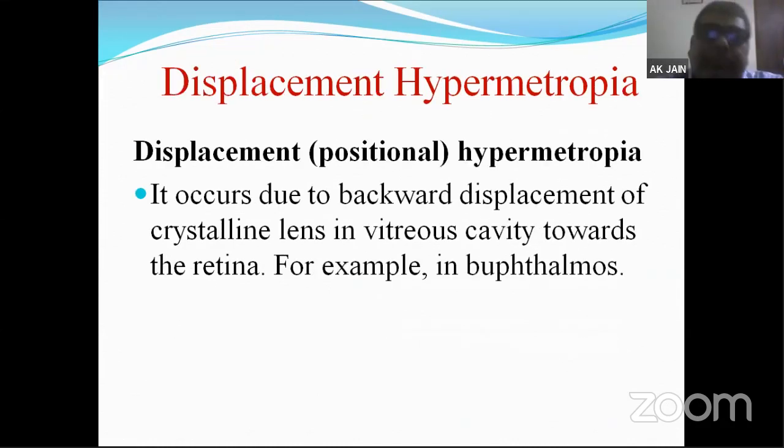Now, what is displacement hypermetropia? It is the fourth type, based on the classification of etiology. Displacement, as the name says, is positional. It is when there is a change in the position of the crystalline lens, and the position should change in the backward direction. Once the crystalline lens moves towards the retina or towards the vitreous cavity, there will be hypermetropia. On the contrary, when the lens moves towards the cornea or towards the anterior chamber, there will be myopia. In a condition called buphthalmos, usually the crystalline lens moves in the backward direction.